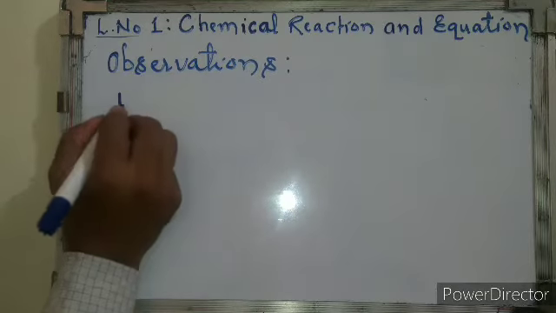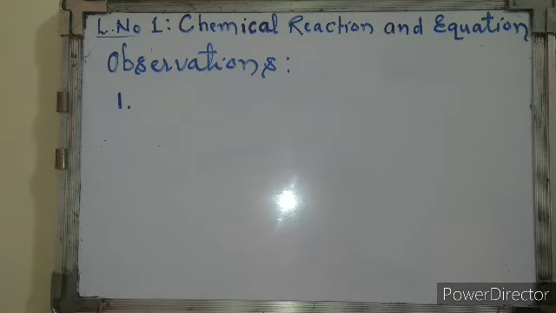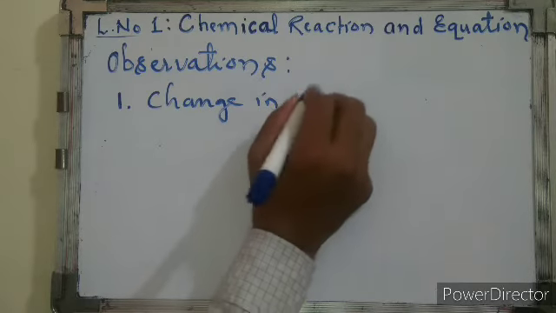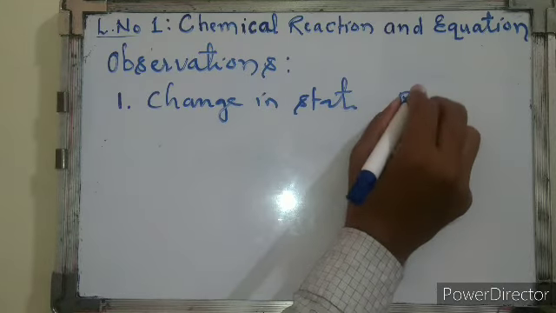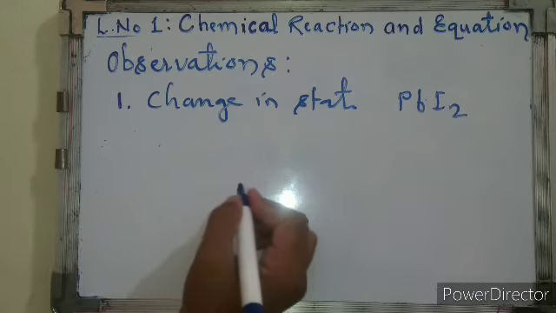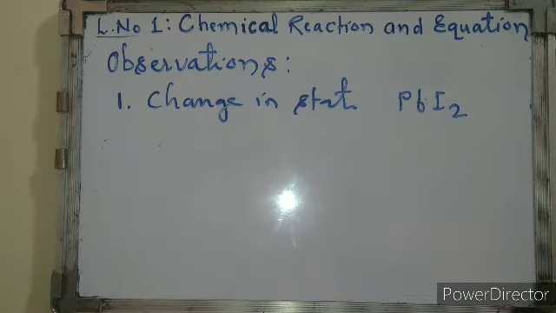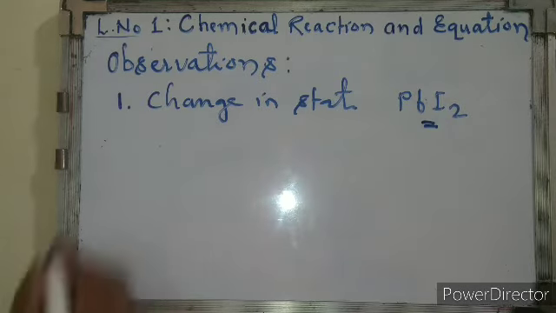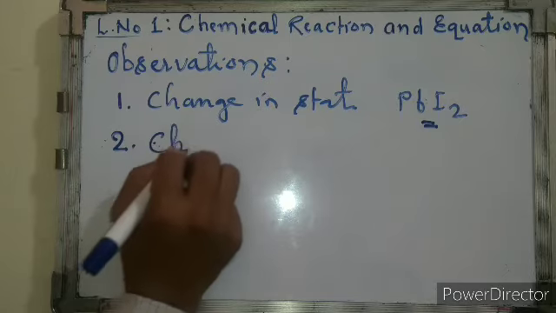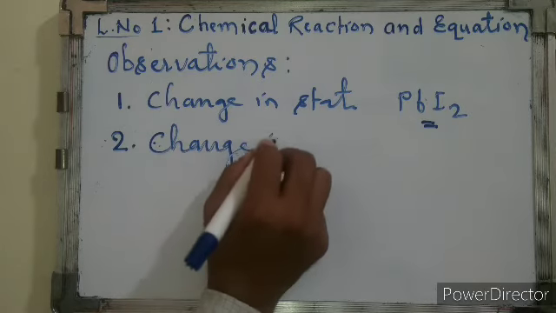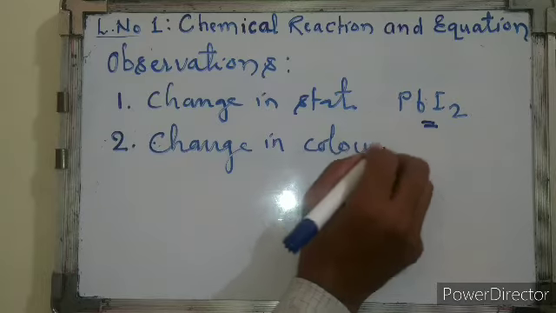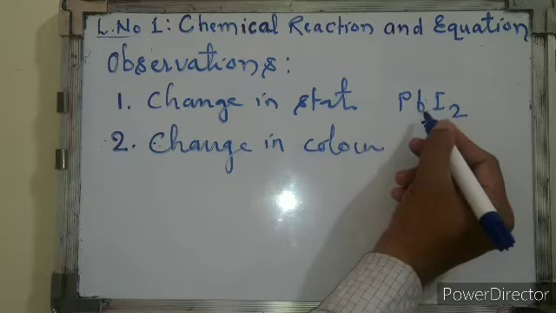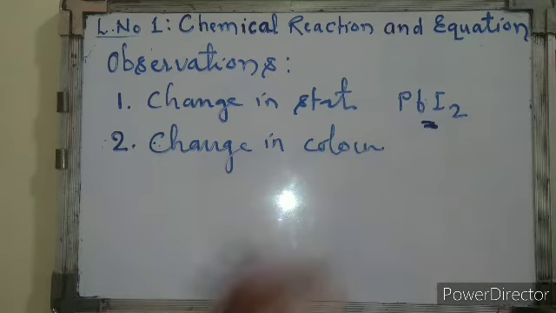Number one, we can find a change in the state of matter. You must have seen that lead iodide, PbI2, was initially in solution form, that is liquid form, and now it is in solid, precipitate form. Sometimes we see a change in color. During a chemical reaction, a change in color takes place. The color was colorless in the beginning, and now it became yellow.